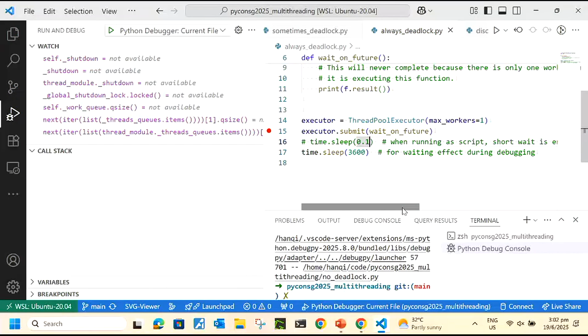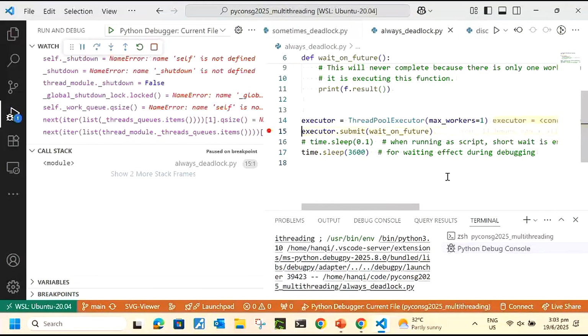When you debug, you probably take 1 minute to do it. So while you're debugging, the code thinks you're not sleeping at all. To make the sleep actually have an effect, you need to sleep long enough. Make sure that while you're debugging, the sleep is still active. So here I put 3600, which means I'm sleeping for 1 hour. Definitely I'm not going to stay in the debugger for 1 hour, so it will have an effect. Okay, so let's go, F5.